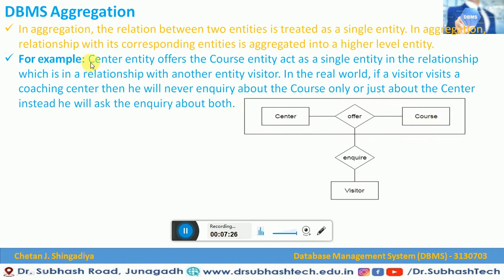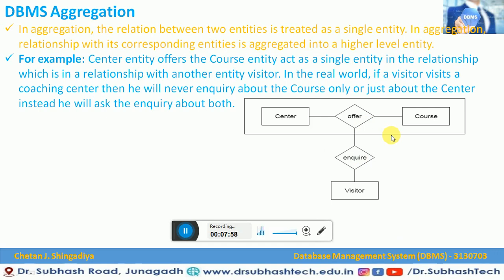For example, a center entity and a course entity act as a single entity in a relationship with another entity called a visitor. In the real world, if a visitor visits a coaching center, then he will never inquire about the course only or just about the center. Instead, he will ask the inquiry about both. So this is how you can define aggregation in a database management system to create an entity relationship model.